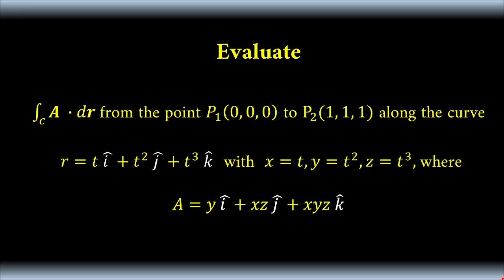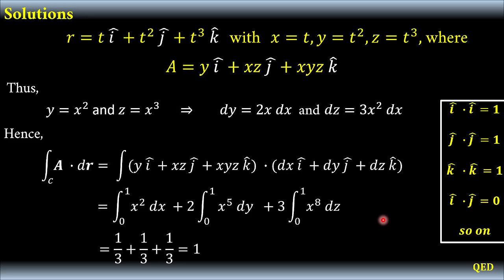So now we will be evaluating this one. Evaluate the integral A dotted to dr from the point P1 (0, 0, 0) to P2 (1, 1, 1) along the curve r equals t i hat plus t squared j hat plus t cubed k hat, with x equals t, y equals t squared, z equals t cubed, where A equals y i hat plus xz j hat plus xyz k hat. Okay, so let's do this one.